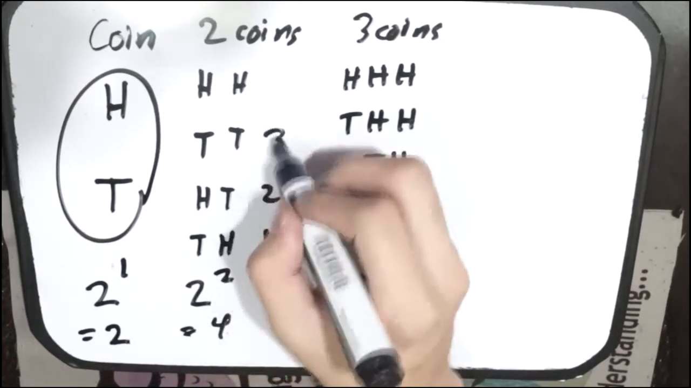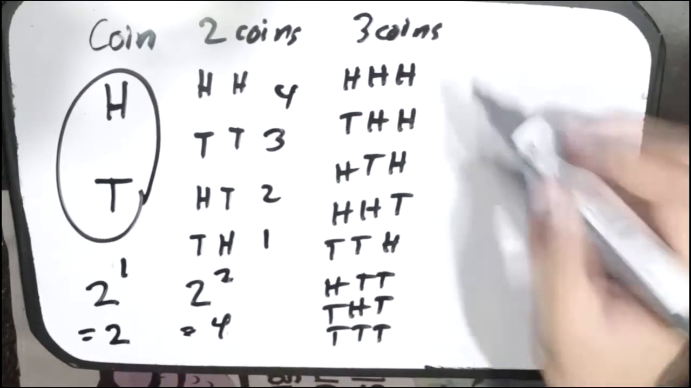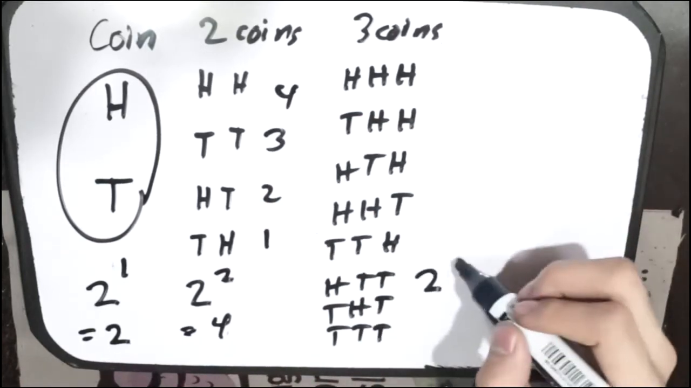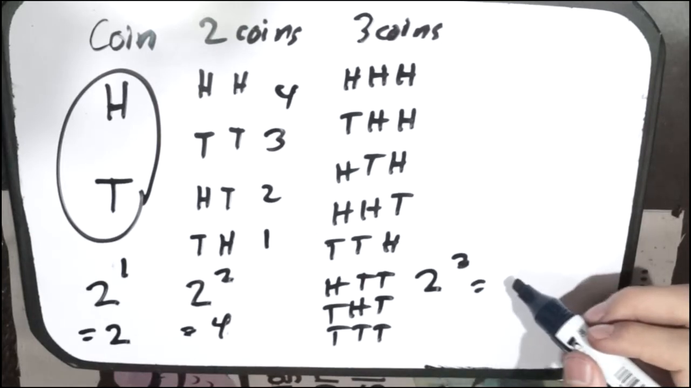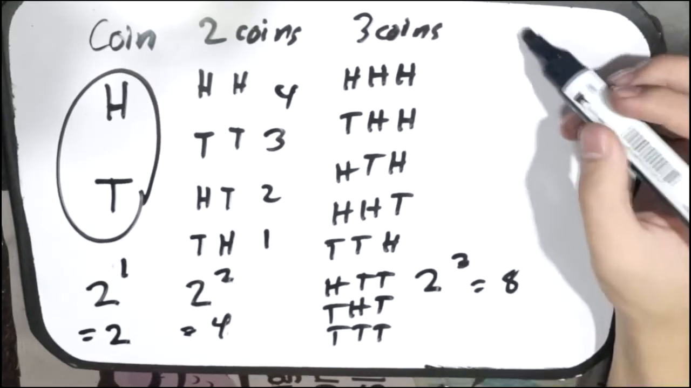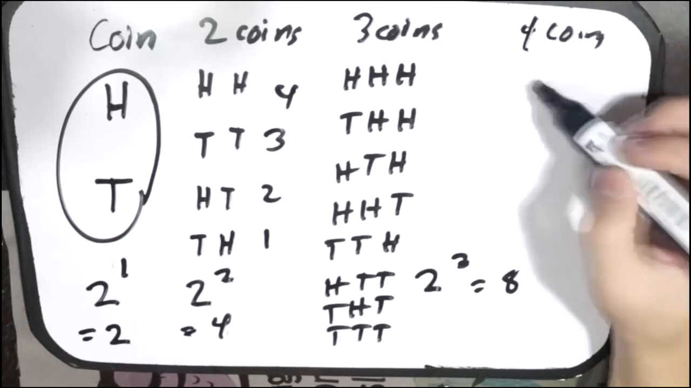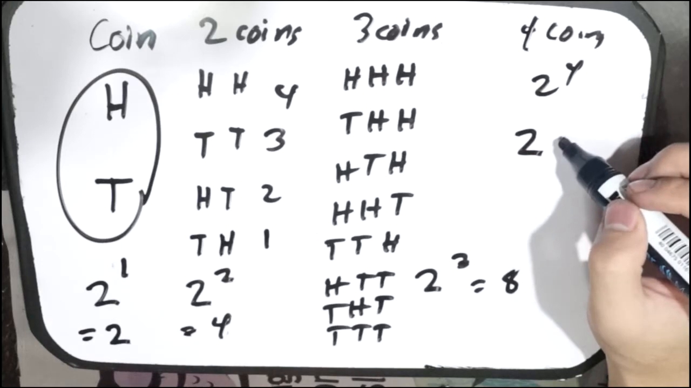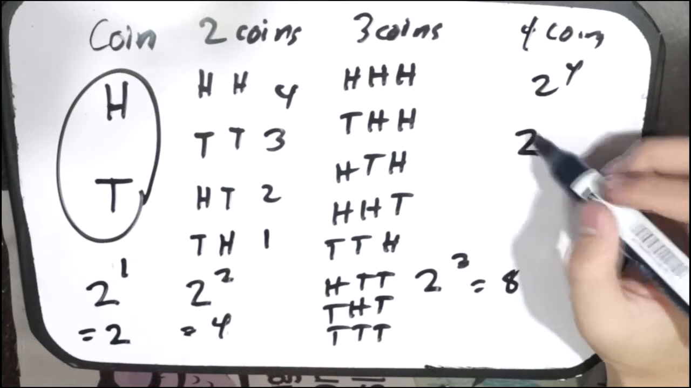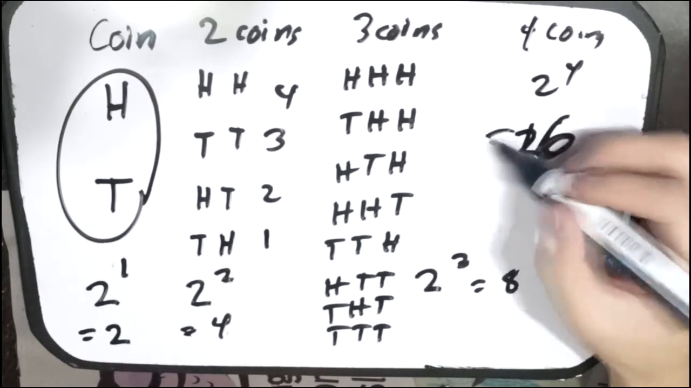1, 2, 3, 4. And then if you had 3 coins, that would be 2 raised to the third. 2 times 2, 4 times 2, 8. And if you had 4 coins, that would be 2 raised to the fourth. So 2 raised to the fourth would be 16. Right, 16.